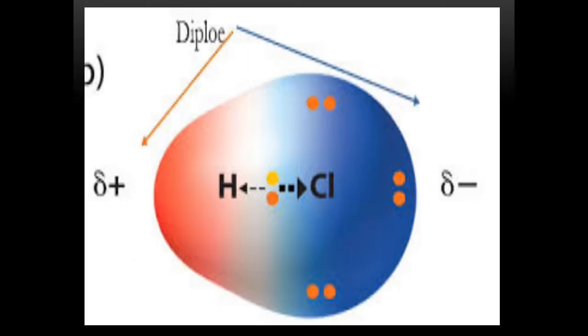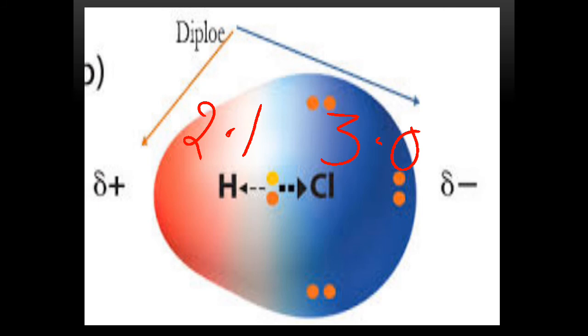Now we see the bond between hydrogen and chlorine. When I compare the sizes, hydrogen is very small in size as compared to chlorine. But here we are going to compare the electronegativity values to understand the nature of the bond. Hydrogen is assigned the electronegativity value 2.1, but chlorine is 3.0. So which atom has the stronger electronegativity?